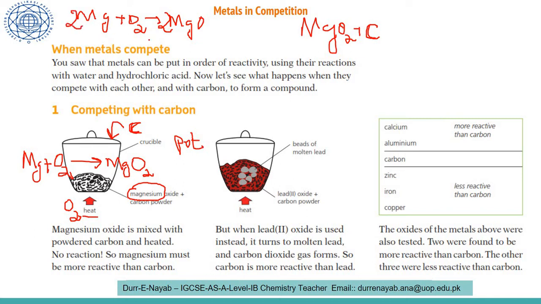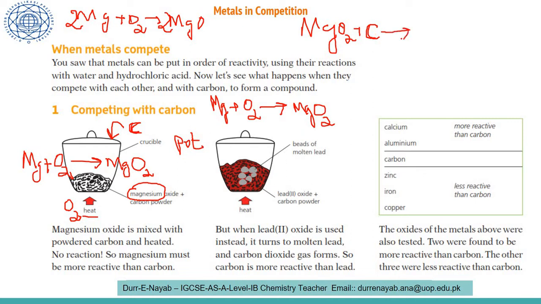And in another form you can also have magnesium reacting with oxygen O2 to produce magnesium oxide. So two types of magnesium oxides are produced. Now this magnesium oxide is going to react with carbon powder.